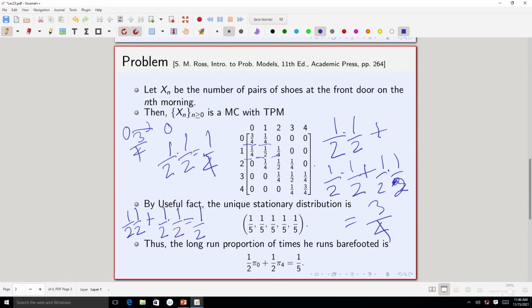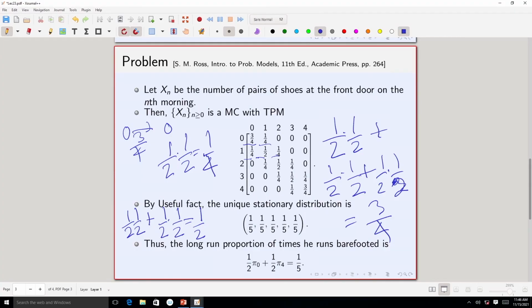So, 1 to 1 the probability is half, 1 to 0 the probability is 1 by 4. It goes via the front door and returns via the back door, that is when it will become 1 to 0, and 1 to 2 that probability is also 1 by 4. Why? Goes via the back door and then returns via the front door. Then that probability is 1 by 4th, and in this situation it will become 1 to 2. So, the remaining you can also easily check. But now the important thing is, again if you look at this transition probability matrix, again this is doubly stochastic.